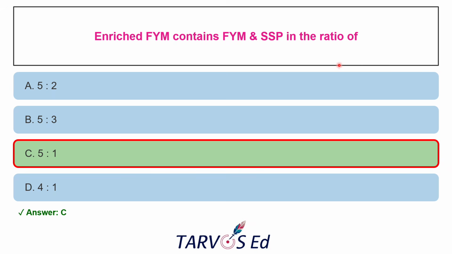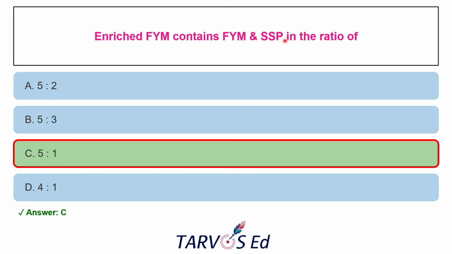So there will be the significant loss of nitrogen. So what happened? SSP acts as a preservative which binds with the ammonia and transforms into stable ammonium sulfate, so that it will prevent the nitrogen from volatilizing into air. So that's why we are adding SSP into FYM,